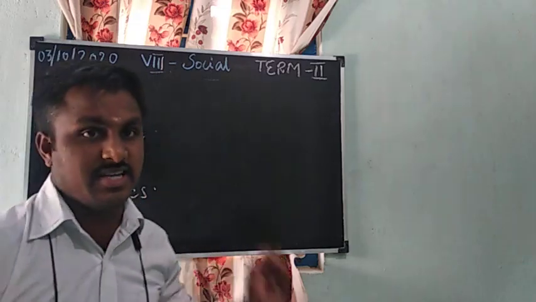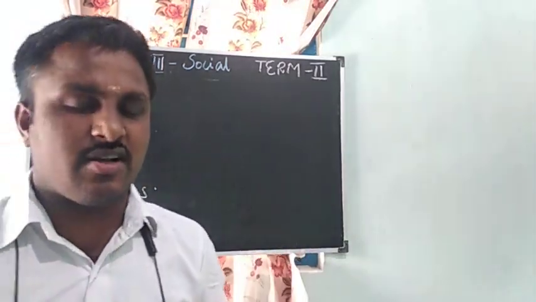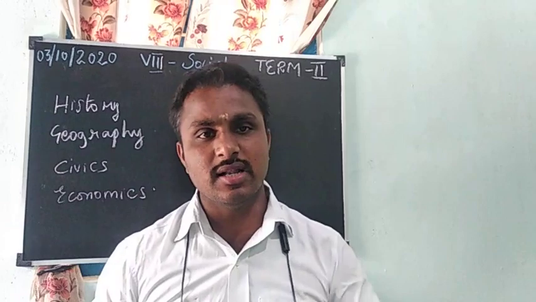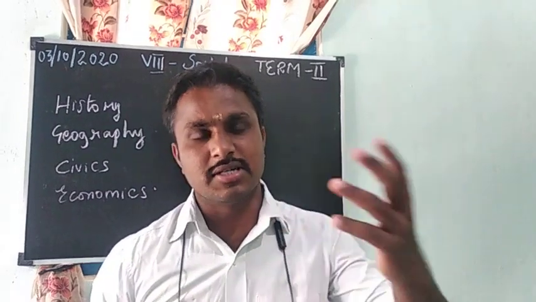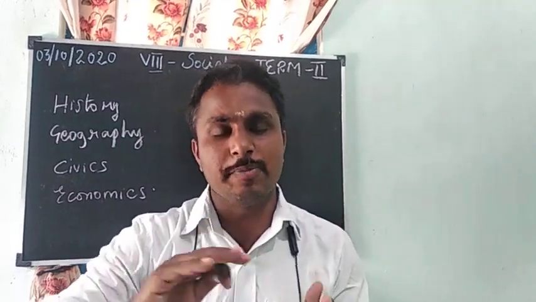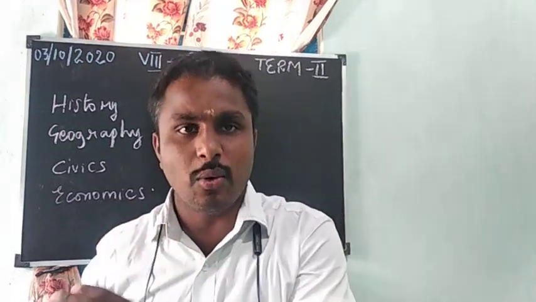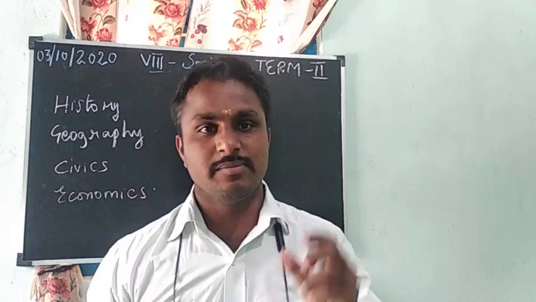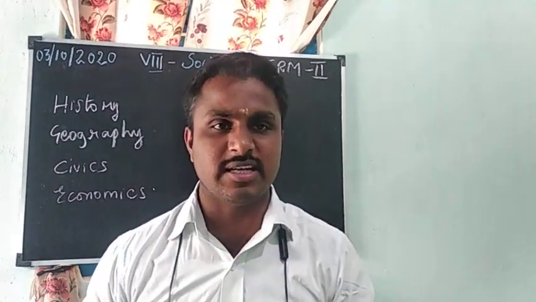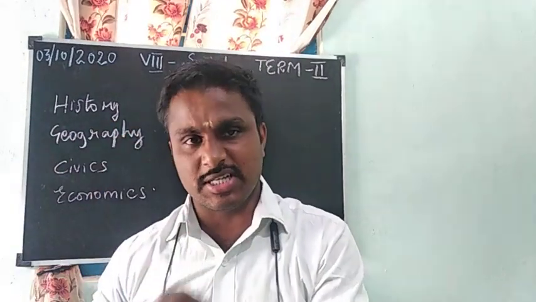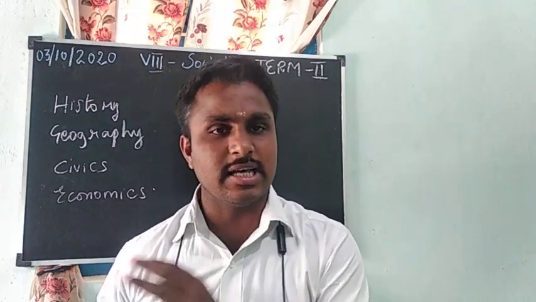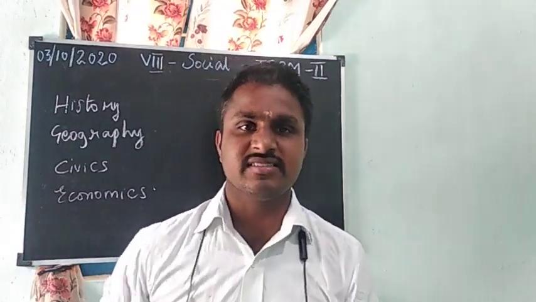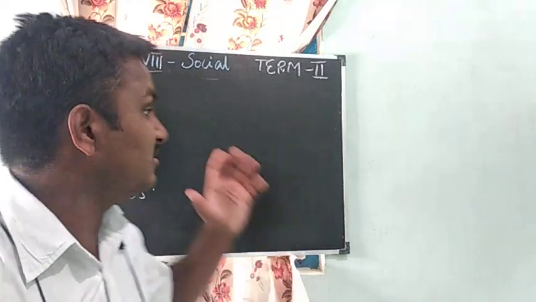So what is history? We study about the past, and that is called history. For example, our emperors, the British East India Company, how people settled in one place. Before that, people lived in caves and moved from one place to another, and their occupation was hunting. But later people settled in one place. This is all we have studied in history.